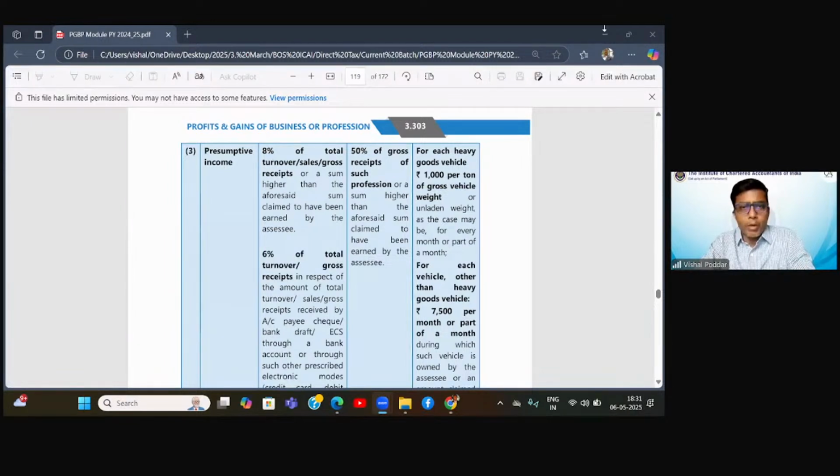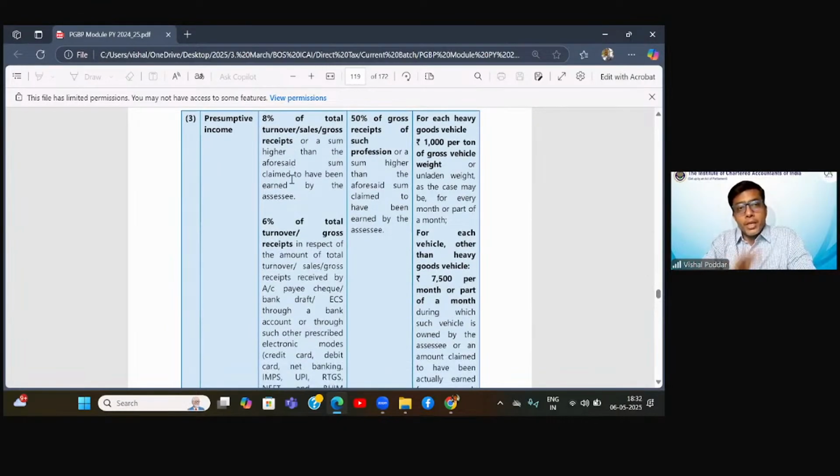Okay. Now, if you satisfy these conditions, whatever we discussed above, in that particular case, you will be eligible for the benefits that are given over here. Benefits means you need not get into the detailed computation part. You can compute your income by the presumptive method. In case of 44AD, let us call it businesses, though it also covers professions, but mainly it is for businesses, your presumptive income will be taken as 8% of your turnover or receipts. Simple. The total turnover or receipts multiplied by 8%.